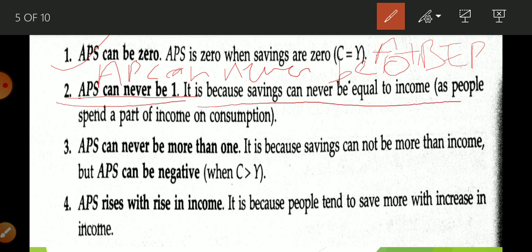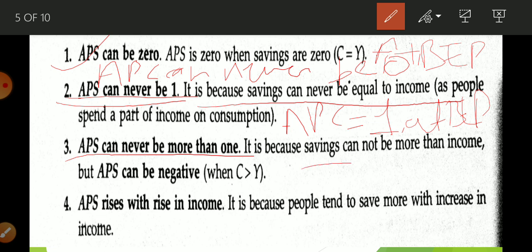Next, APS can never be more than 1. Obviously, when it cannot be equal to 1, how can it be greater than 1? On the other hand, APC can be equal to 1 at the break even point. Now APS can never be more than 1, because saving cannot be more than our income. We can never save more than our income. Expenditure we can do by borrowing and other ways, but saving more than your income is not possible.